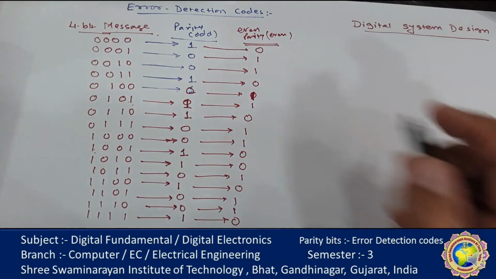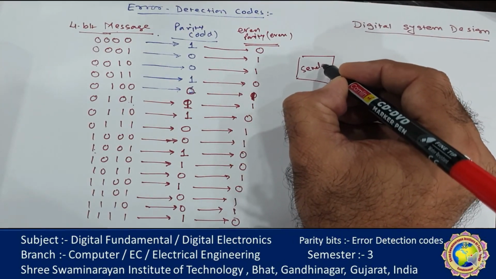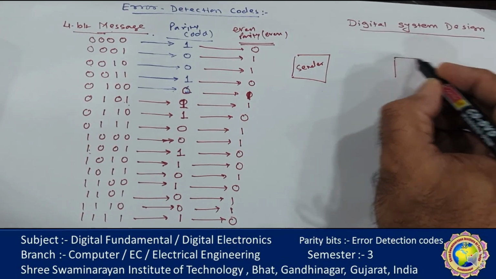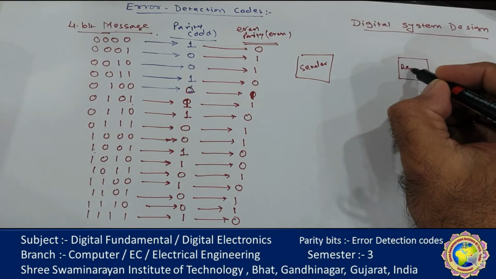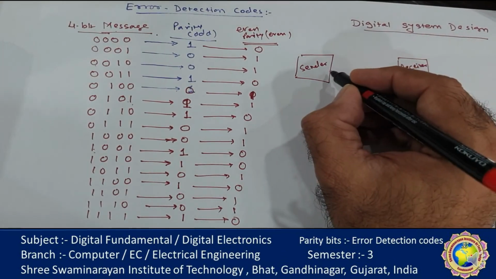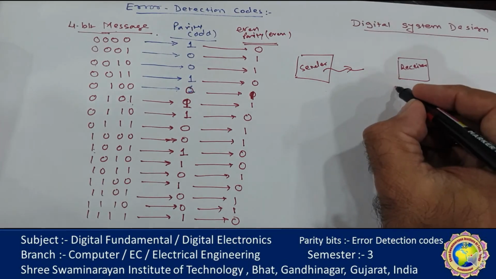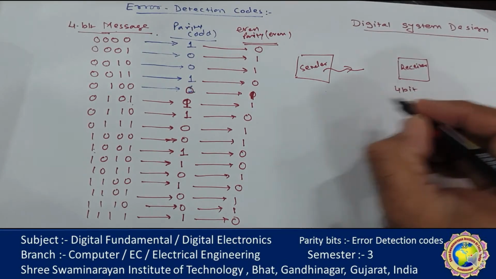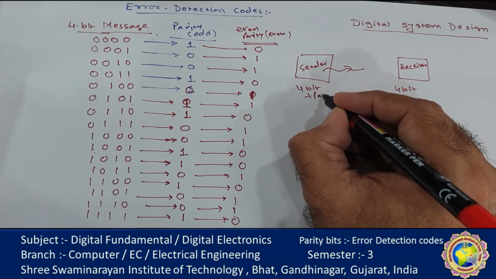During the transfer of information from one location, the sender, to the receiver side, the message at the sending end contains 4 bits. The sender sends 4 bits plus a parity bit.